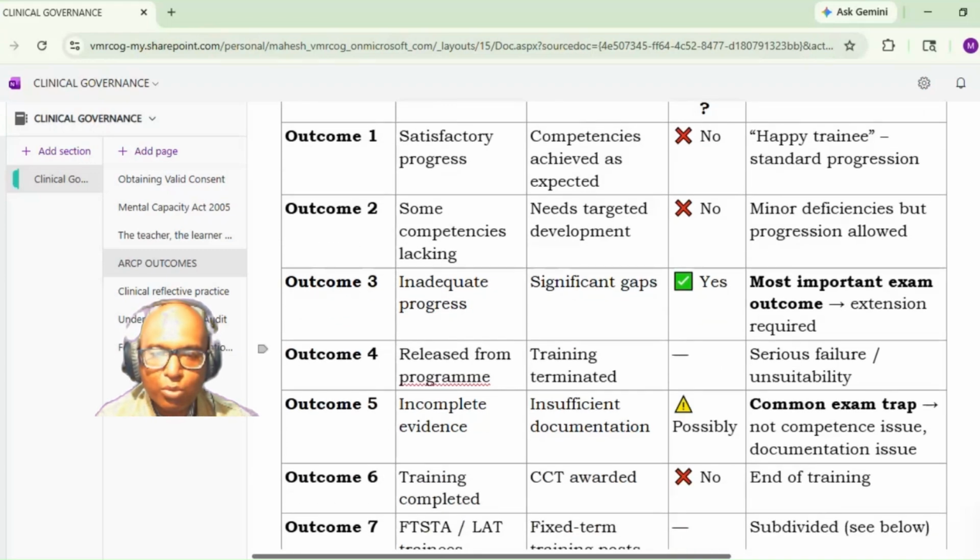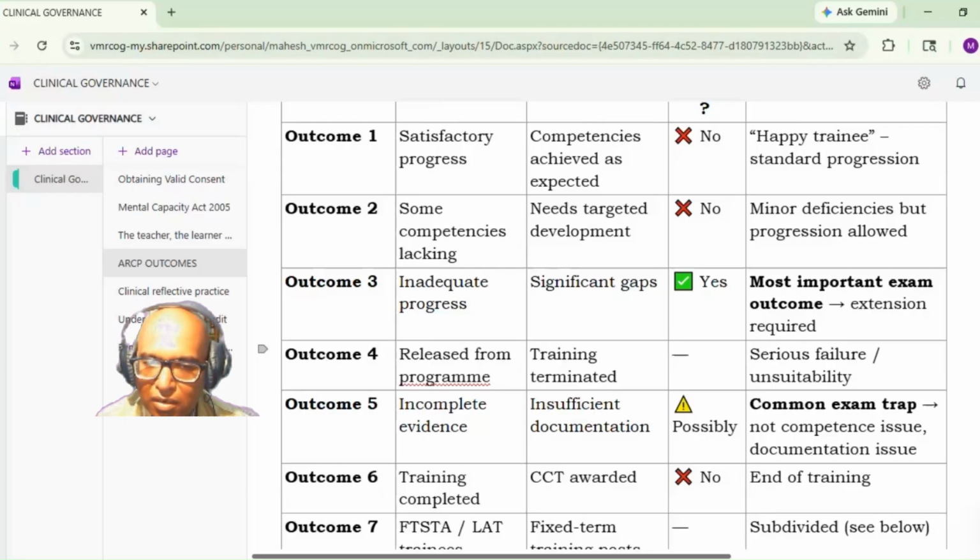Now let us go to outcome six. Outcome six is that training is completed. All the competencies have been achieved completely in all the posts. The candidate will be awarded the Certificate of Completion of Training. CCT will be awarded. No additional time is required. It is the end of the training. So these are the 6 outcomes for the trainees which you should know. There are outcome 7 and outcome 8 also, which we will see subsequently.